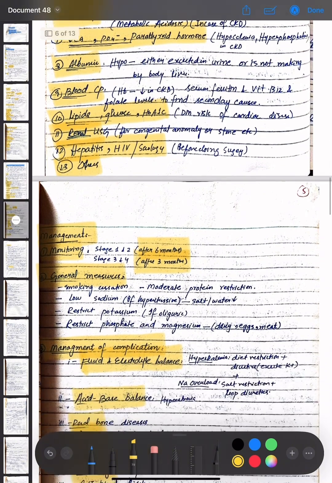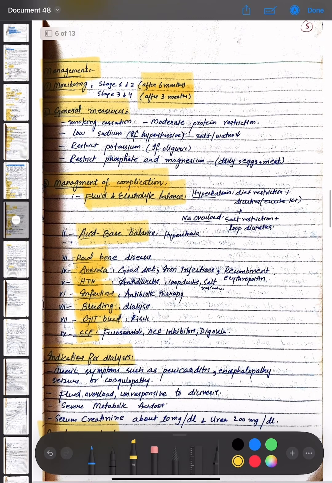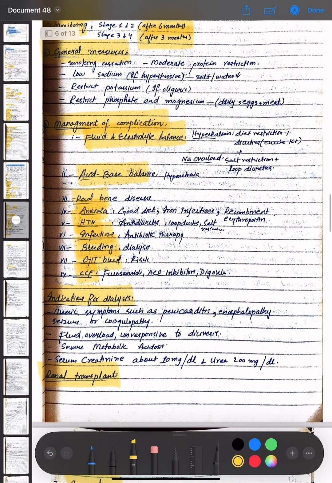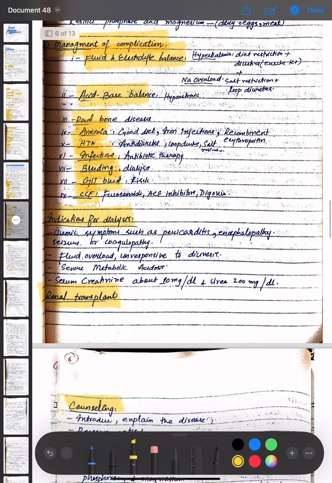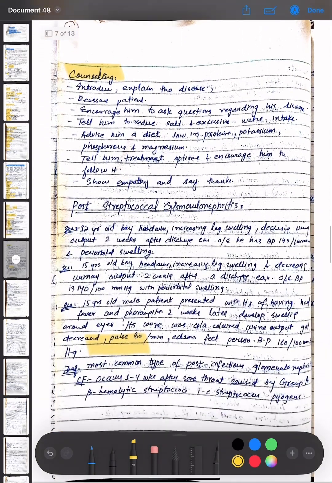others are done. The management options for chronic kidney disease are monitoring, then general measures, then the management of the complications, that is fluid and electrolyte balance, acid-base balance, renal bone disease, anemia, hypertension, infections, bleeding, GIT bleed, and CCA. Then the indications for dialysis, the renal transplant, and then the counseling.